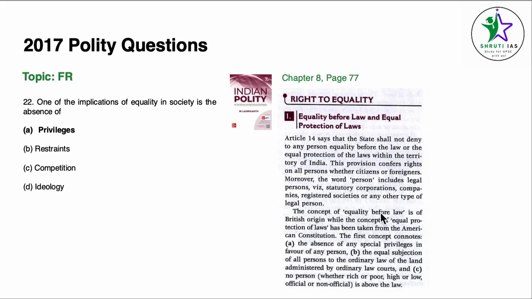The concept of equality before law is of British origin, while the concept of equal protection of laws has been taken from the American Constitution. The first concept connotes the absence of any special privileges in favor of any person. So this gives our answer that one of the implications of equality in society is the absence of privileges.